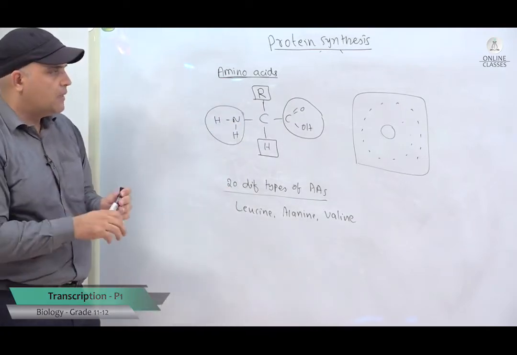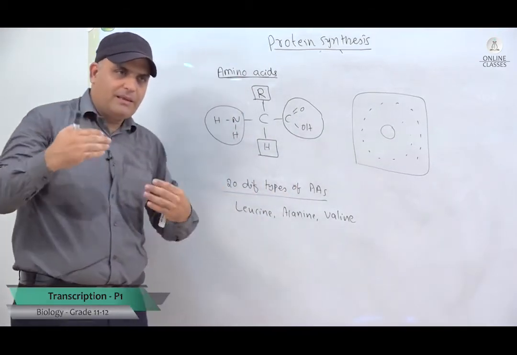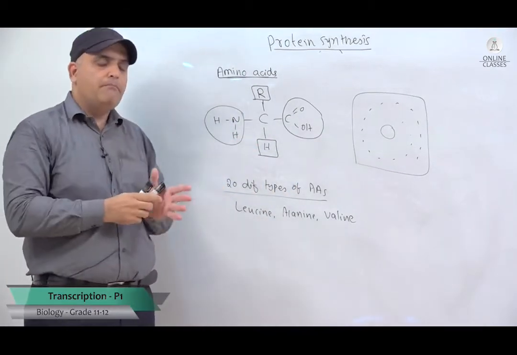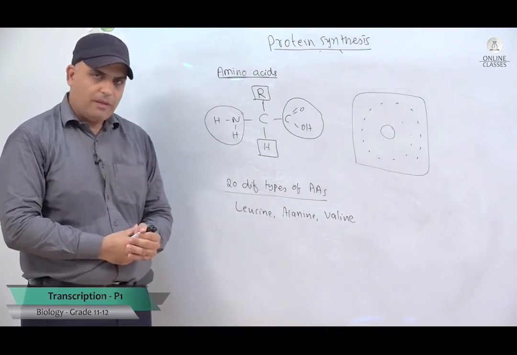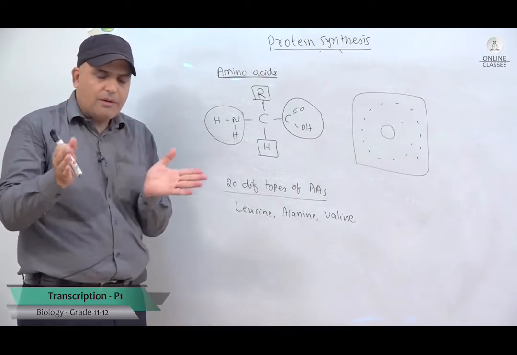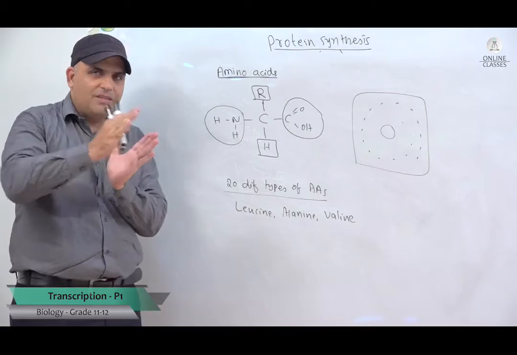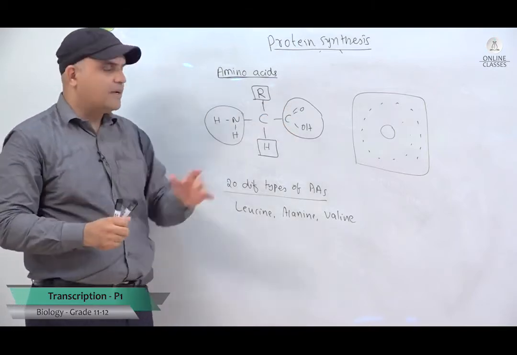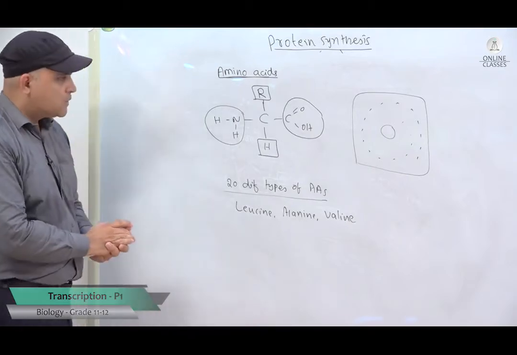I mean, people who eat only one type of food, let's say every day they eat the same type of food, may have a deficiency of some amino acids in their body, because not all foods contain all the amino acids. Remember that, please. So it's better to have a variety of diet, because different types of amino acids are present in different types of diets. Okay. So I think it's clear.